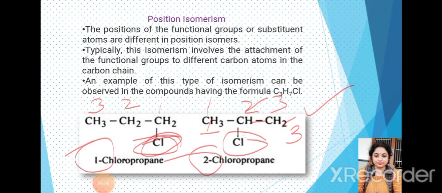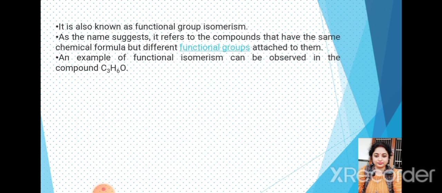Let's try to understand the other isomerism, that is functional isomerism. Compounds having the same molecular formula but different functional groups in their molecules show functional isomerism and are called functional isomers.